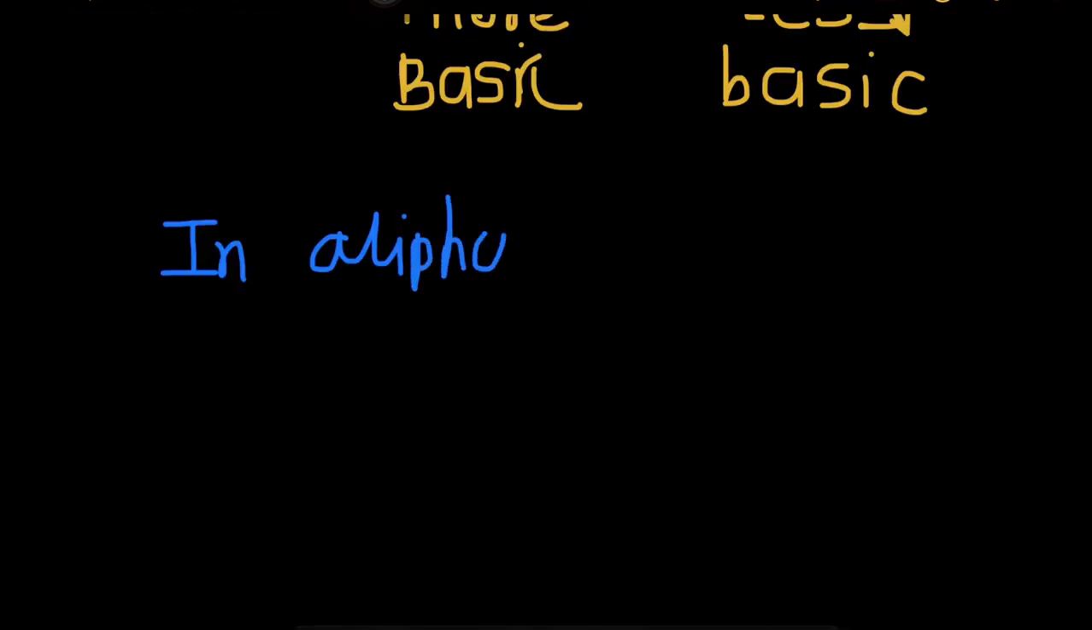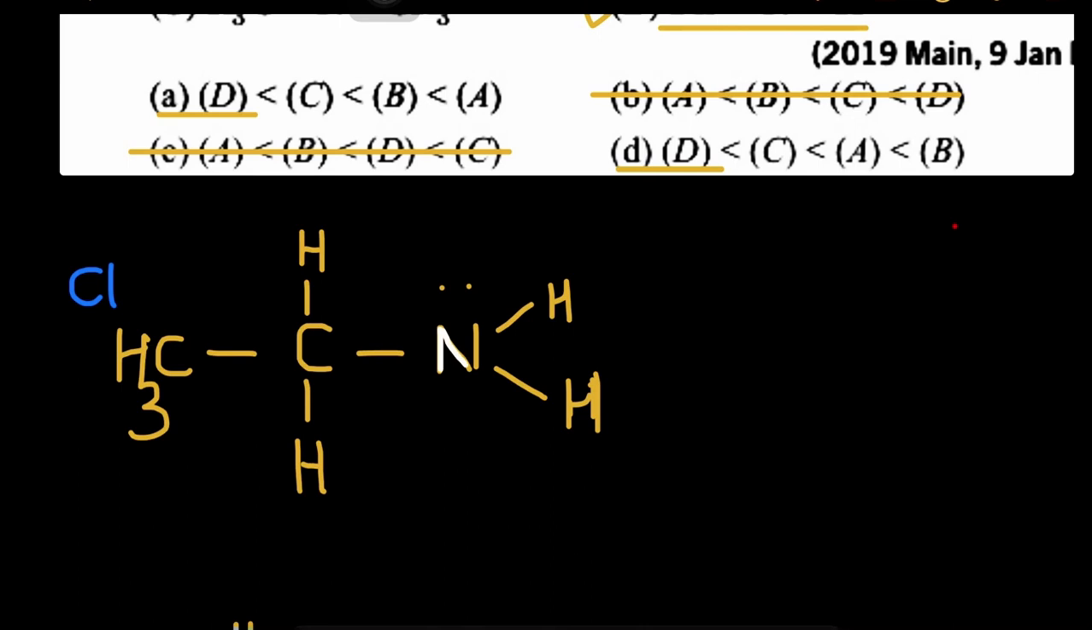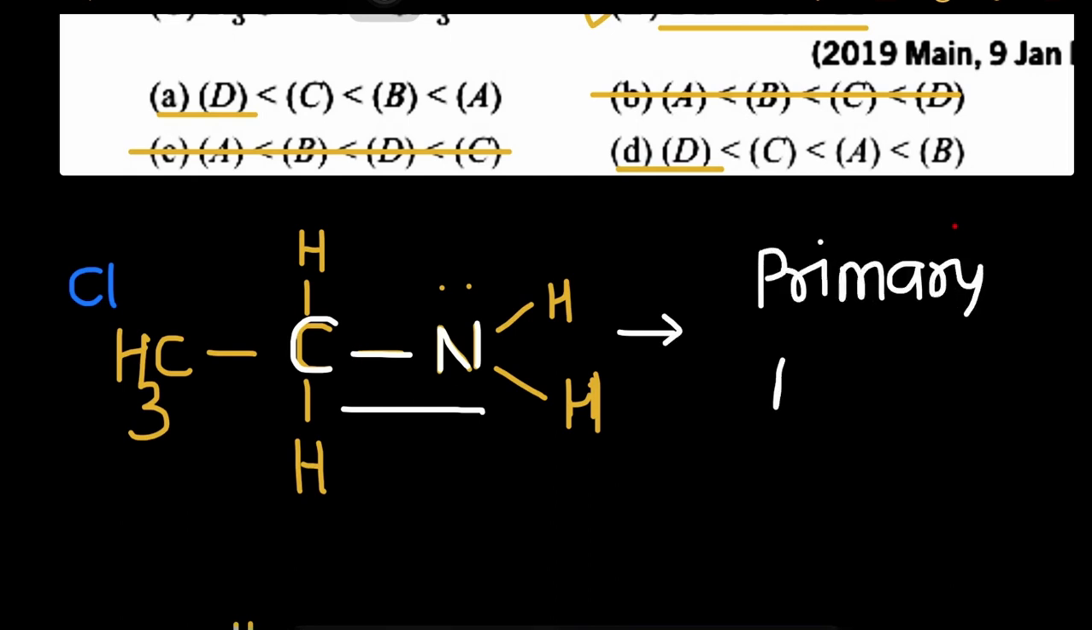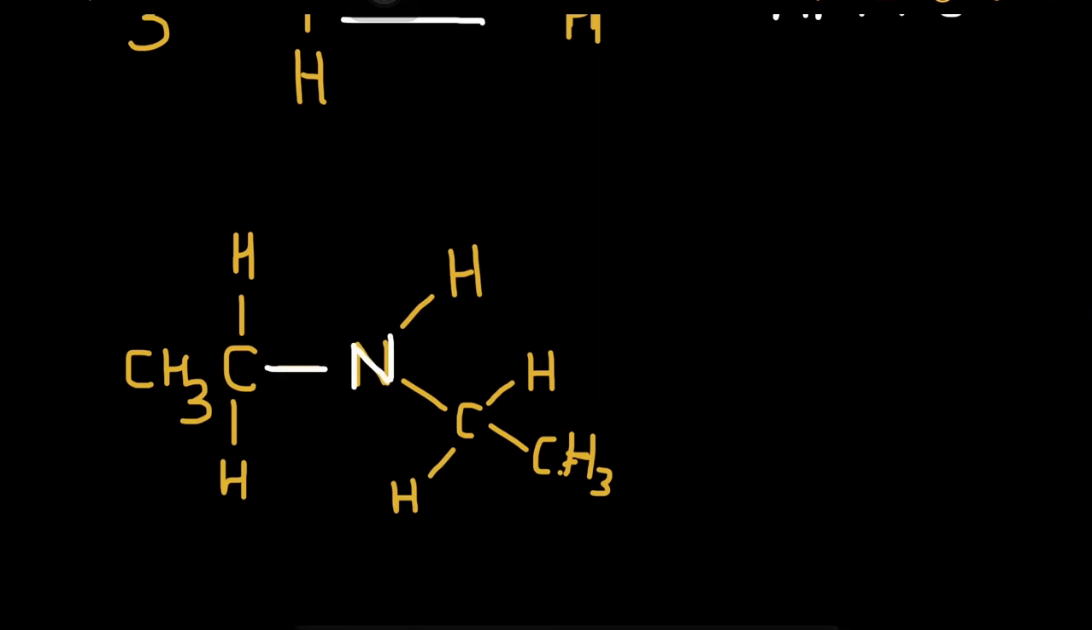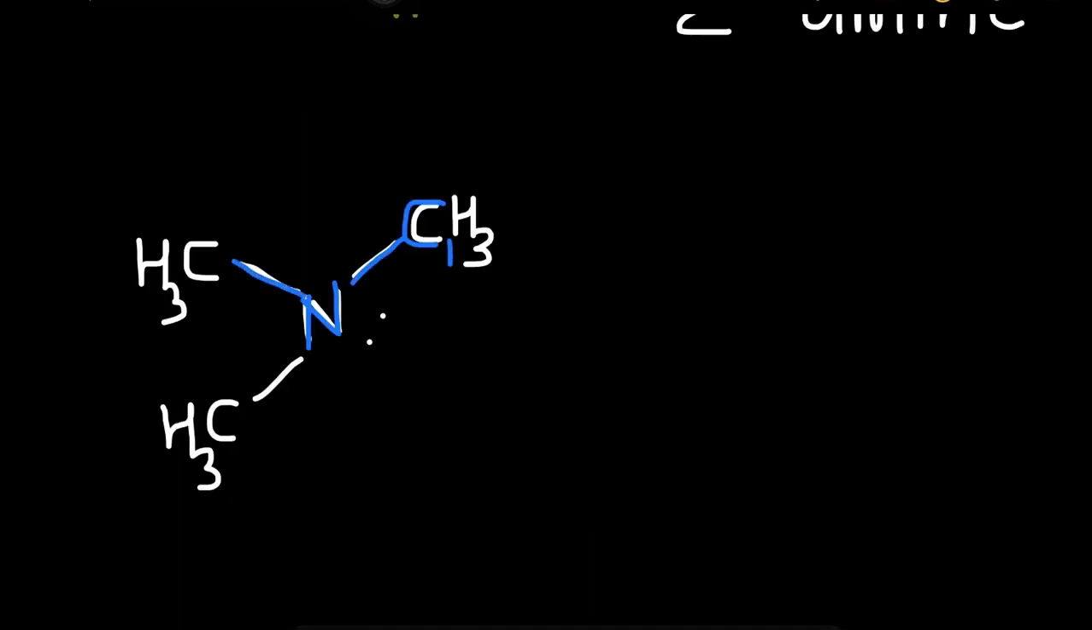In an aliphatic amine, if nitrogen is directly attached to only one carbon, it is called a primary amine. If the nitrogen atom is directly attached to two carbon atoms, that is called a secondary amine. If nitrogen is directly attached to three carbon atoms, that's called a tertiary amine.